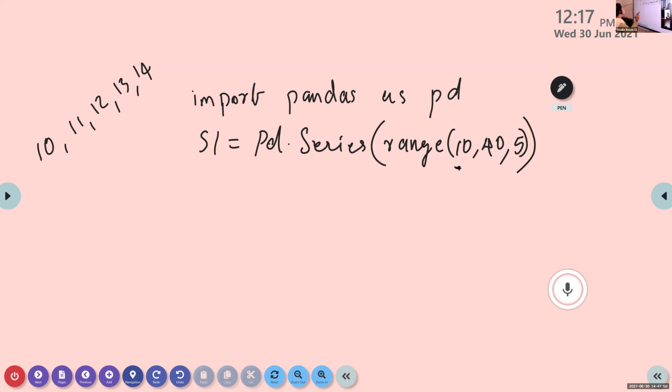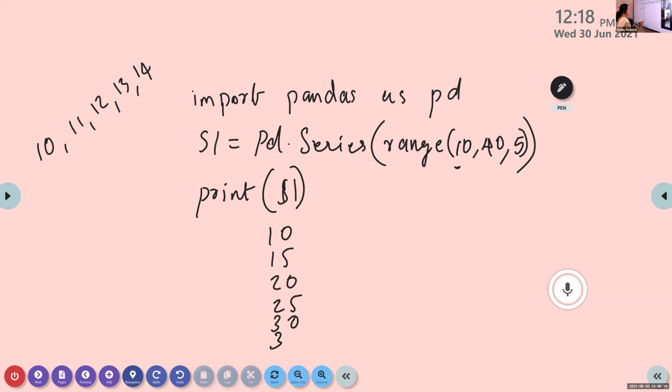Okay. So S1 is equal to pd dot Series, range 10, 40, 5. Then the next statement is print S1. Hanna, what will be the output? 10, 15, 20, 25, 30, and 35.